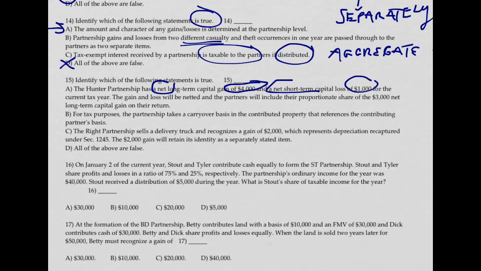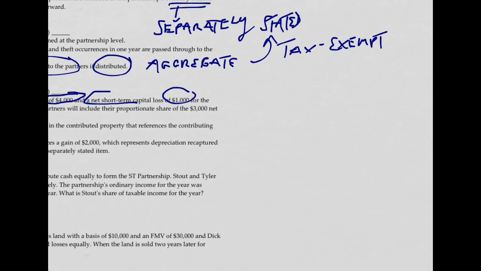The answer to that is no, because these cannot be put together, unlike the problem above where they're really equivalent items that can be put together. Here, we know that on the individual level, their net short-term capital gains make a difference, and their net long-term capital gains make a difference to their tax return.